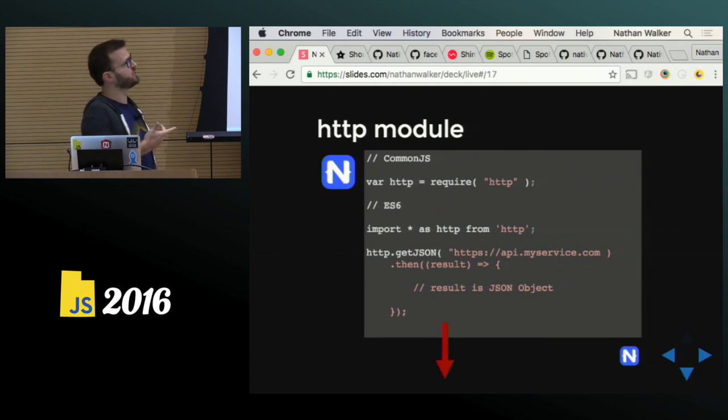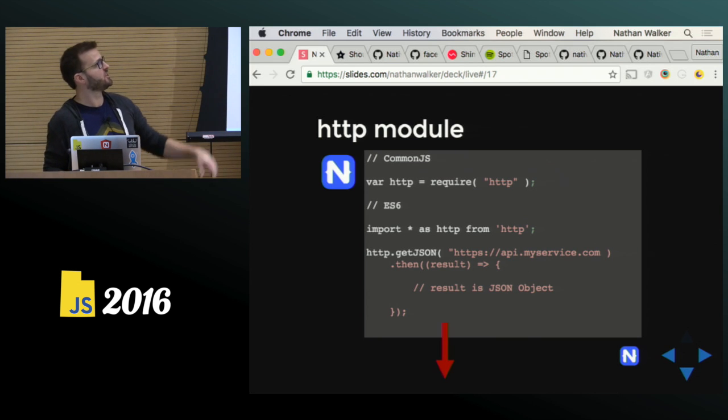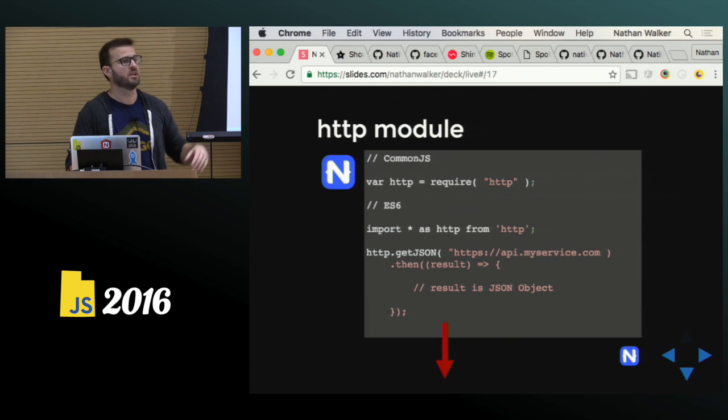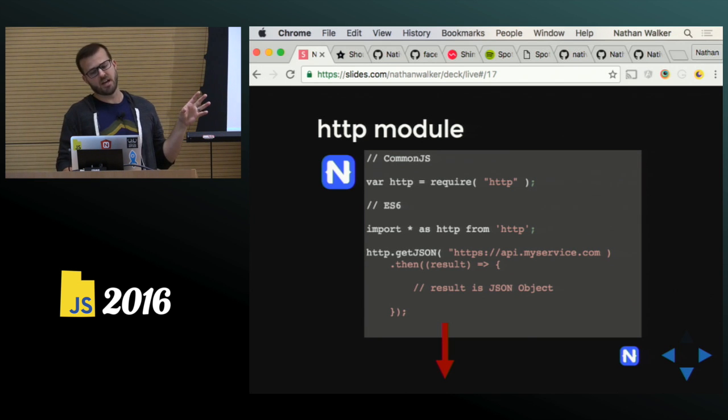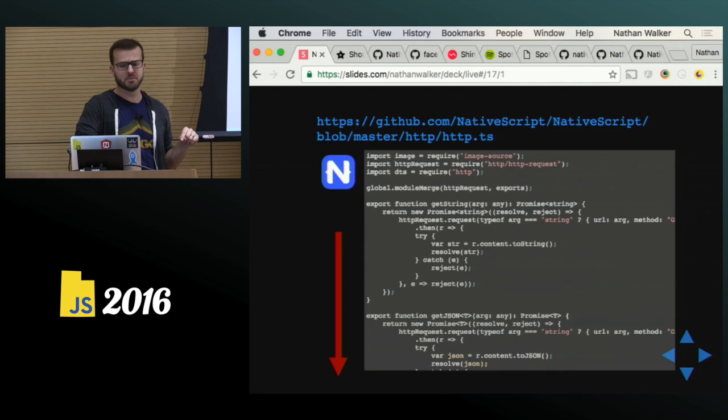The HTTP module is just another example I want to show you. This is very common. HTTP is the name of the module, and their abstraction is just as simple as saying get JSON. We're calling a JSON REST service, and that will hand us back an already JSON encoded object. So this is calling the native HTTP libraries on the respective platforms.